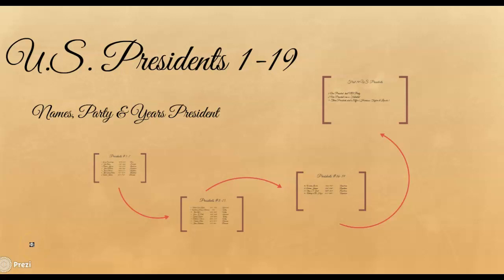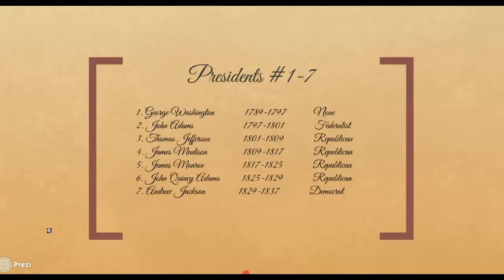Okay, this lesson is about the U.S. presidents, the 1 through 19 that we have discussed and you have written in class. So we're going to discuss the United States presidents from number 1 to 19. All right, we'll talk about the first 7 on this slide.